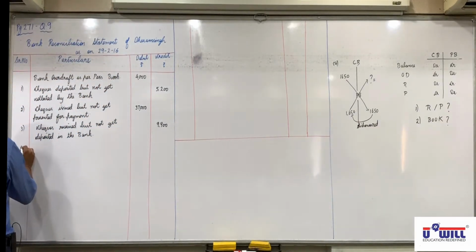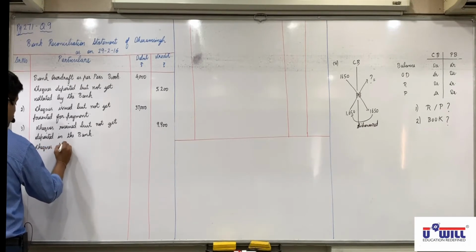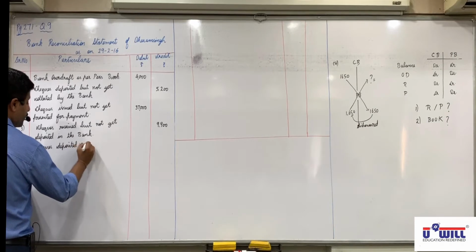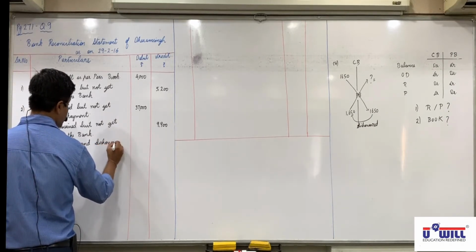So fourth reason, cheques deposited and dishonored, but not recorded in cash book.